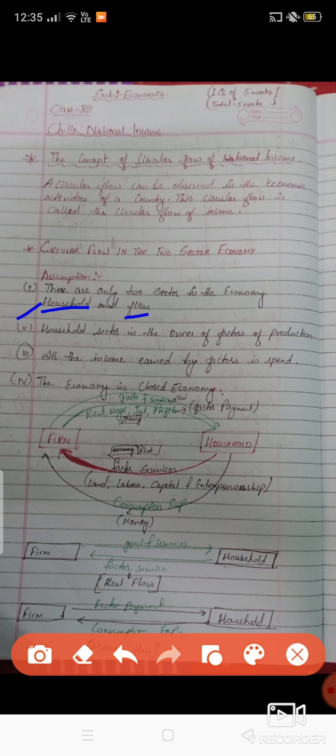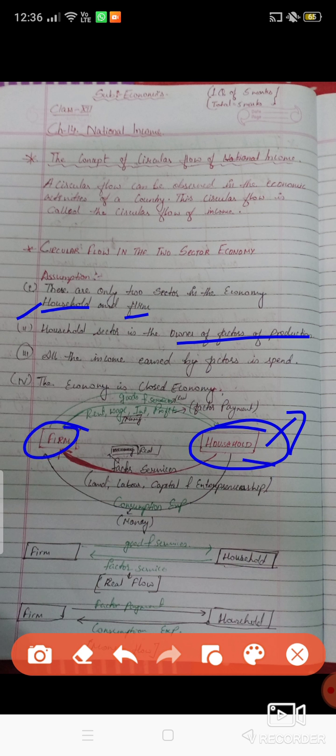Second assumption: the household sector is the only owner of the factors of production. So the household provides land, labor, capital and entrepreneurship. And we assume there are only two sectors, firm and household.